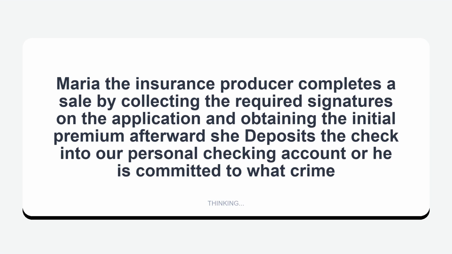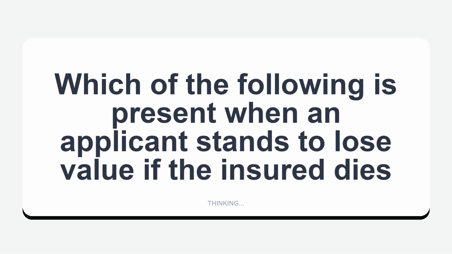Maria, the insurance producer, completes a sale by collecting the required signatures on the application and obtaining the initial premium. Afterward, she deposits the check into her personal checking account. She is committed to what crime? Fraud. Which of the following is present when an applicant stands to lose value if the insured dies? Insurable interest.